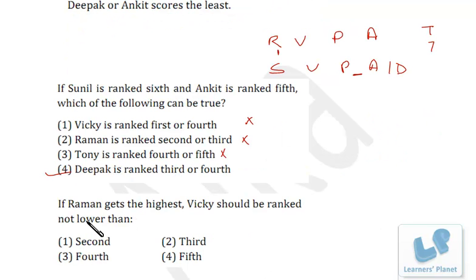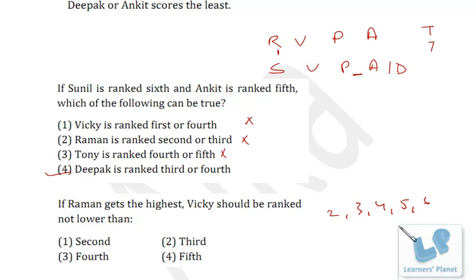Now this one: if Raman gets the highest, Vicky should be ranked not lower than what? Now if Raman is highest, Tony is at the 7th position, right? So we are left with 5 more positions, that is 2, 3, 4, 5 and 6. Now Vicky is more than Priya and Priya is more than Ankit.